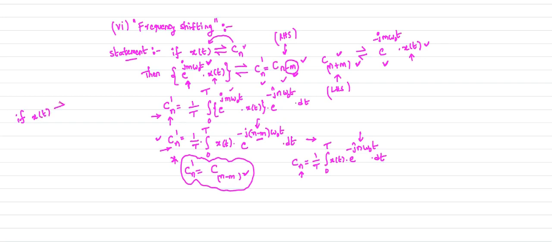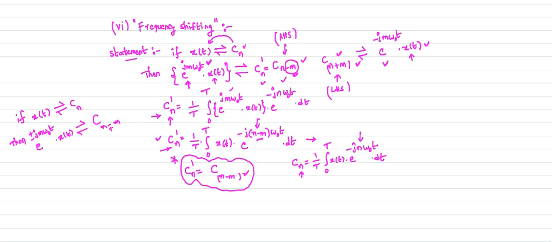If x of t is a signal and its complex exponential Fourier series coefficient is Cn, then what is the complex exponential Fourier series coefficient of e power plus or minus j m omega naught t into x of t? If you take plus here, you take minus first and next plus.